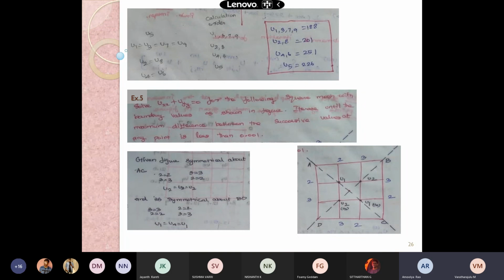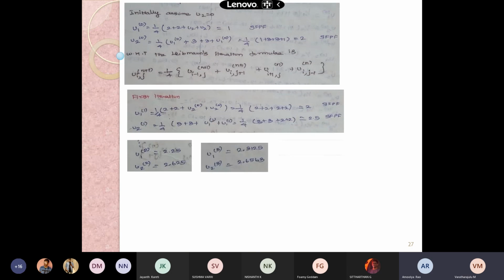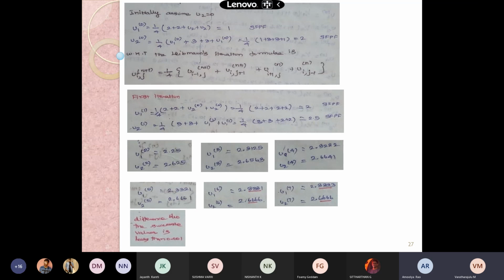You'll get two different equations. Well, solving, what was your result? So, U2 is equal to 8 by 3. What is our 8 by 3? 2.6666, right? They're getting the same results. 2.666 and so on. What is your U1?